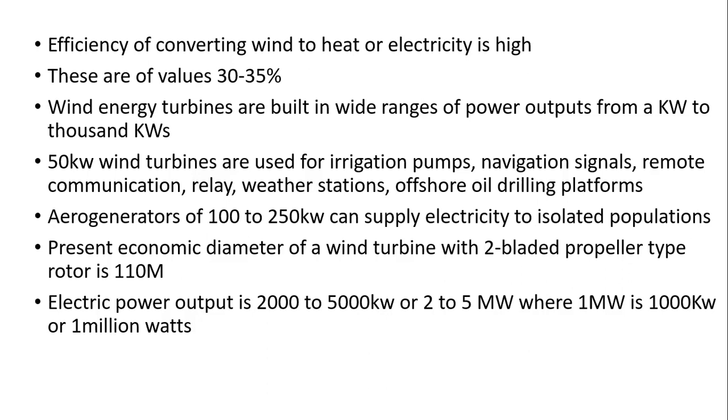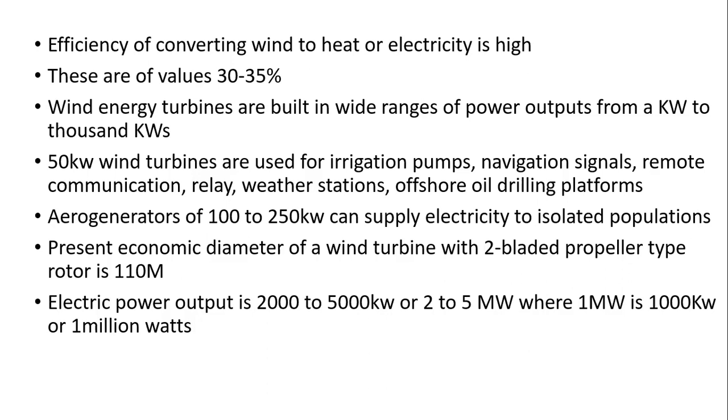Okay, so presently the optimum economic diameter of a wind turbine with a two blade propeller type rotor is about 110 meters. The electric power output ranges from 2000 to 5000 kilowatts, or 2 to 5 megawatts, where 1 megawatt is 1000 kilowatts or 1 million watts.